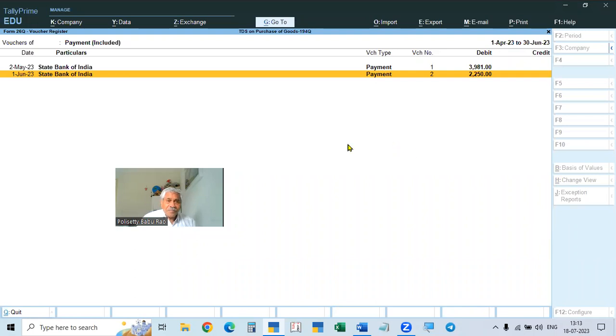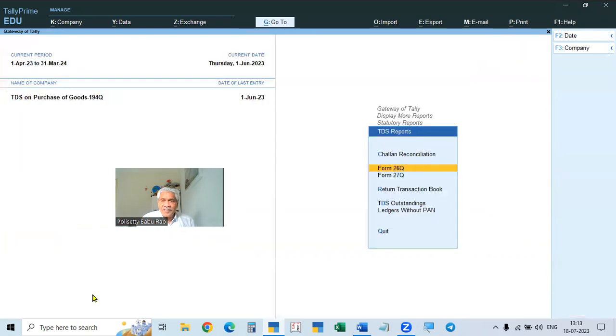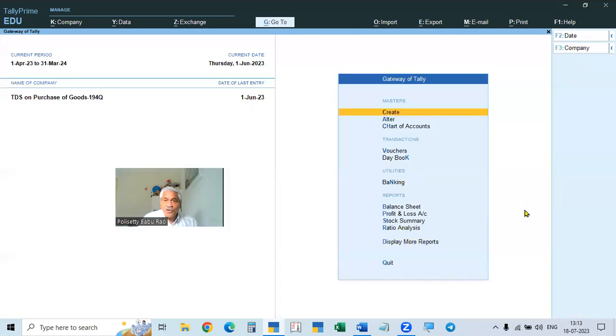Okay, because every month we have to pay the amount before the 7th of next month, but on the 7th we cannot take it in the education mode. That's why I'm taking 2nd or 1st. Okay, like this you have to make the payment. This is the only solution.